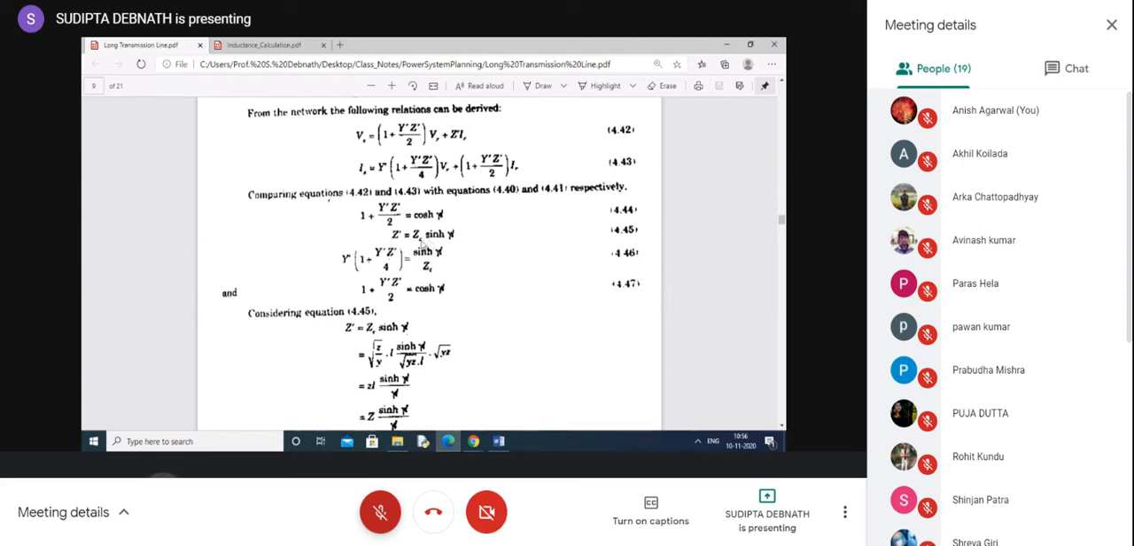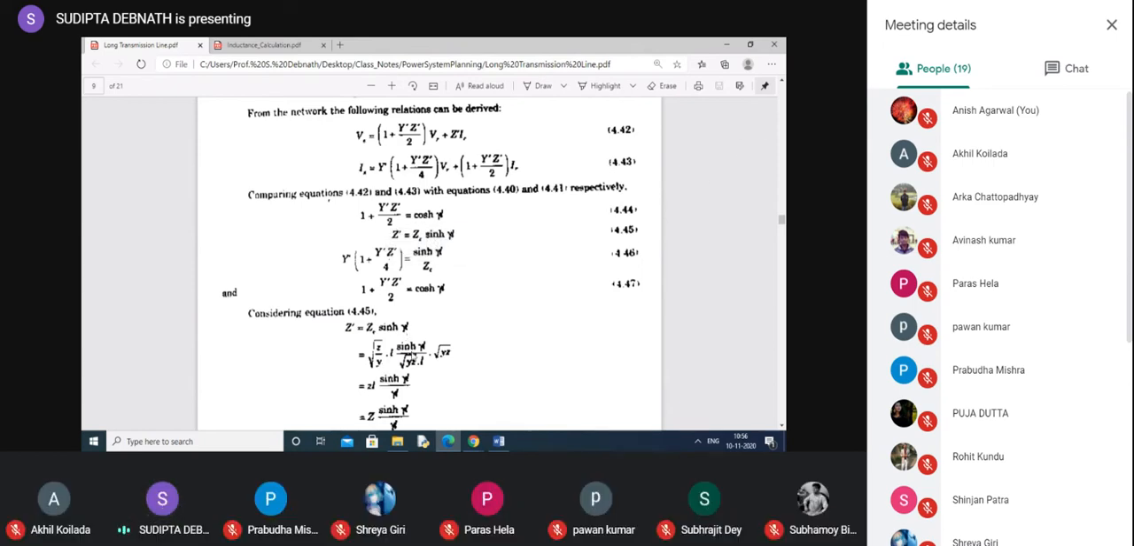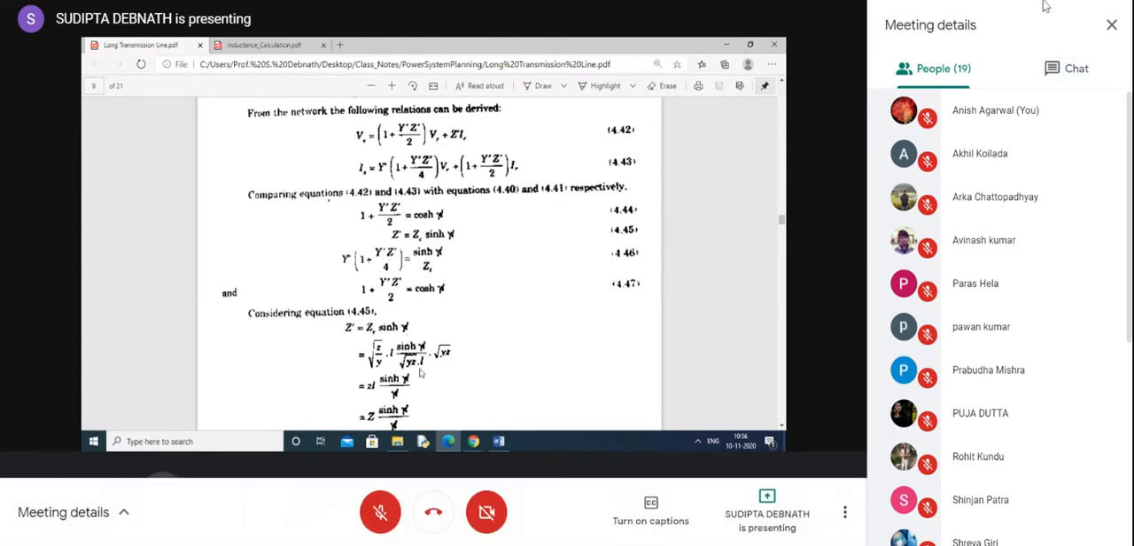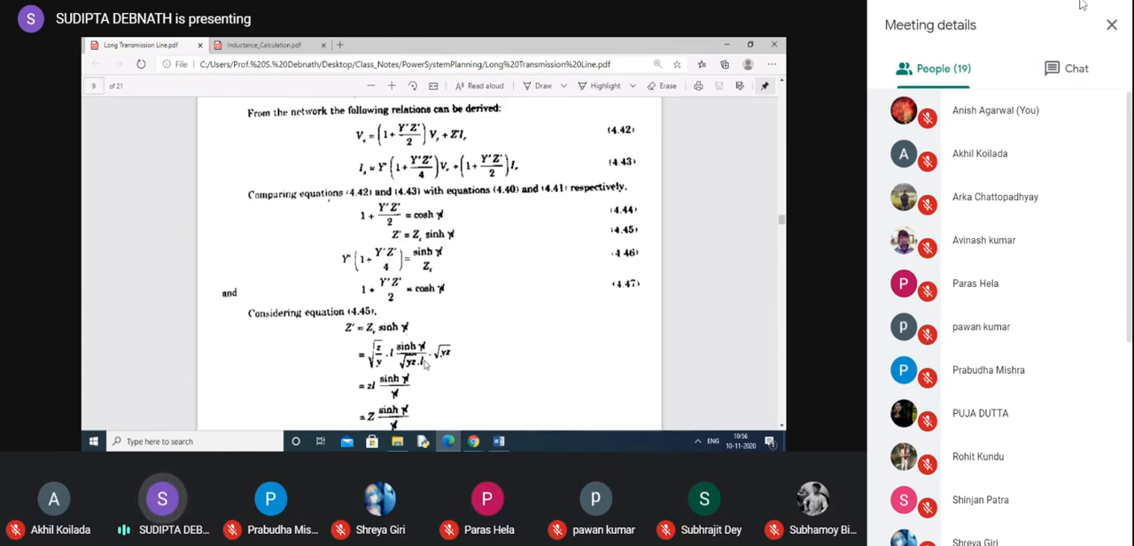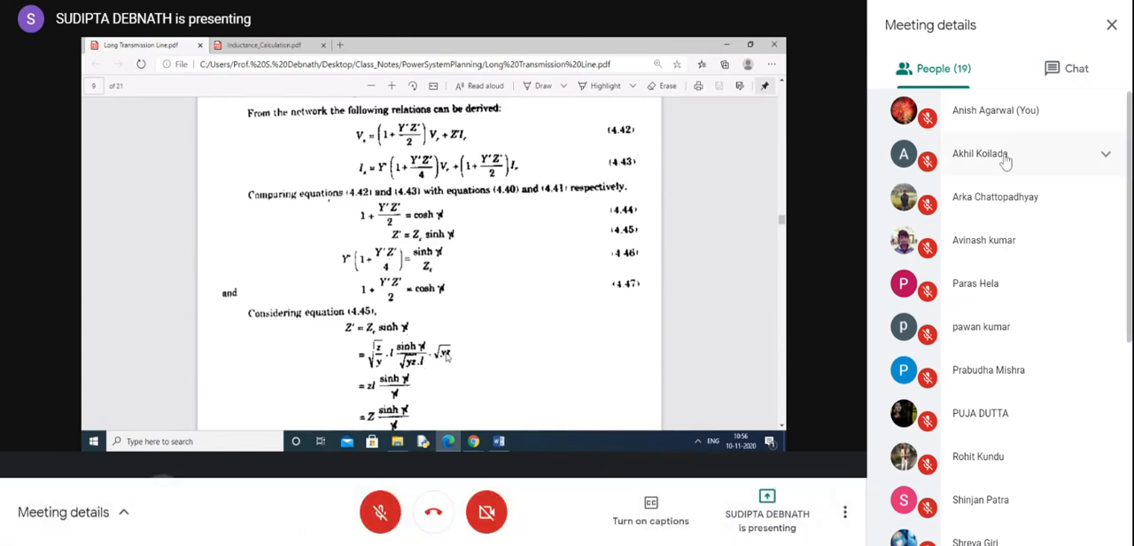So we'll start with this equation. Now Z dash is equal to Zc sinh gamma L. Now Zc we know is equal to root Z by Y. Now gamma L is written here, sinh gamma L, but what we have done is multiplied both numerator and denominator by L, where L is the length of the line. We have also multiplied both the numerator and denominator by root over YZ. Okay, what is root over YZ? Root over YZ is actually gamma.